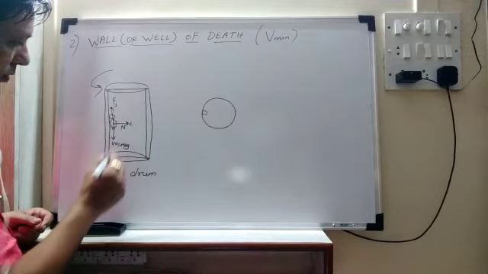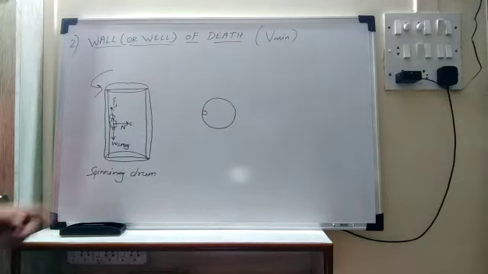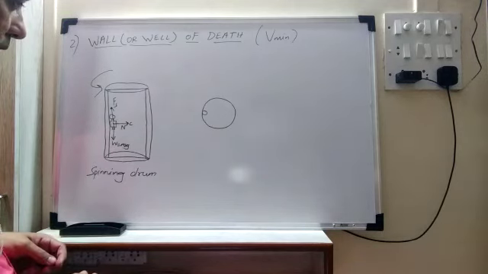Why is it normal? Because you can see that it is perpendicular to the person. So it is actually towards the center.